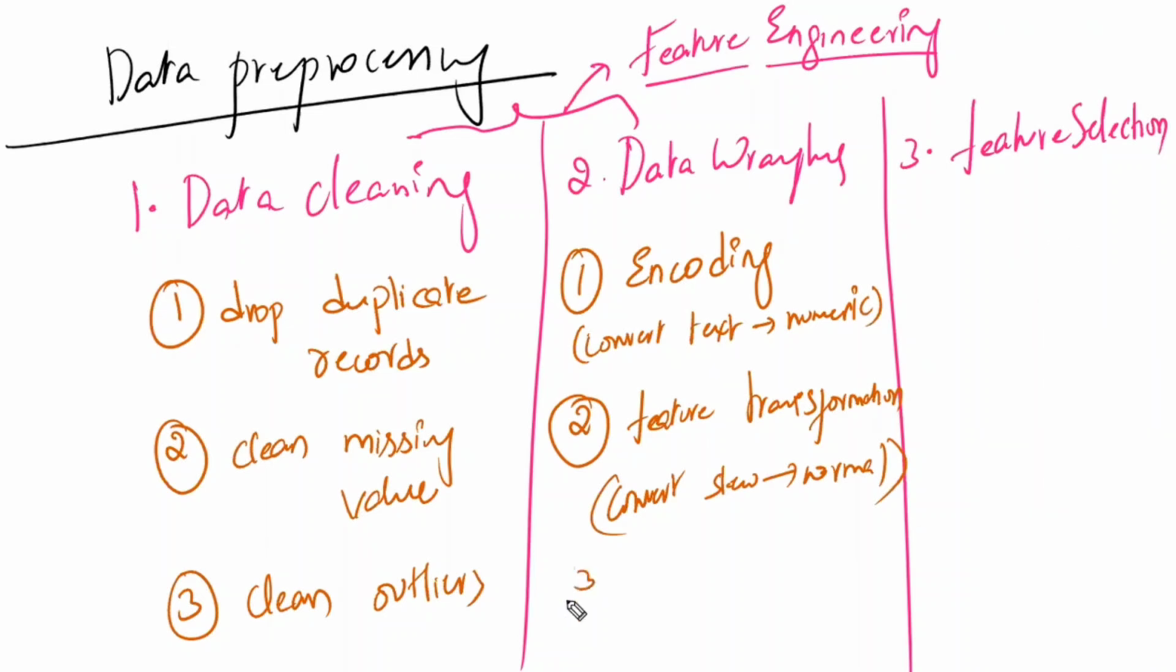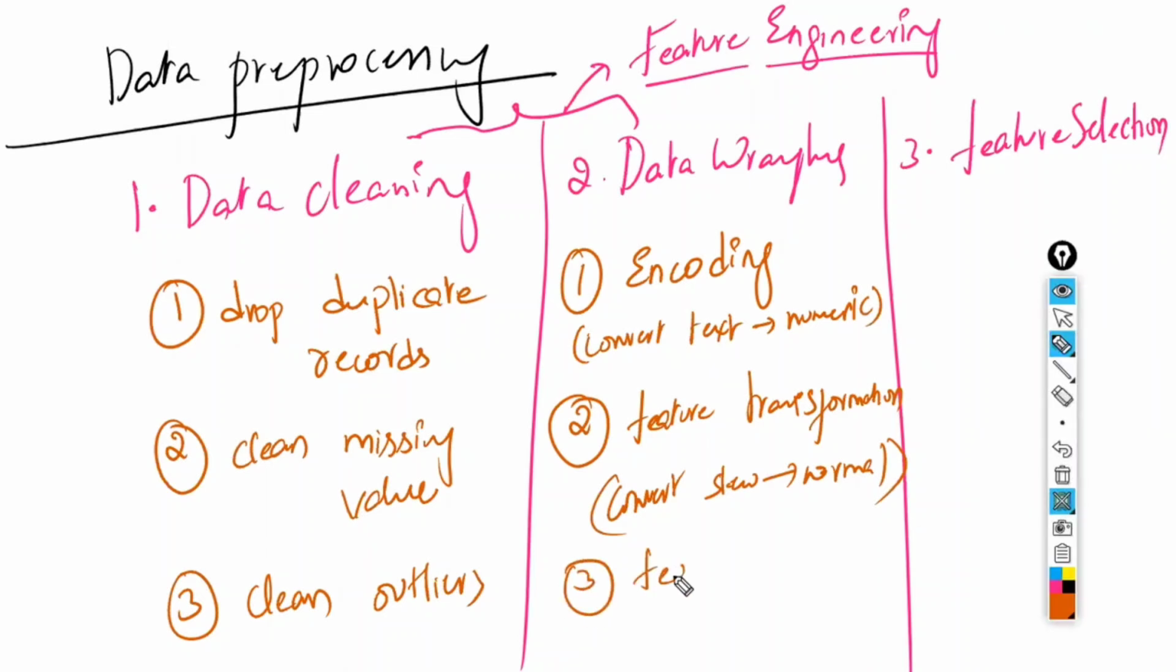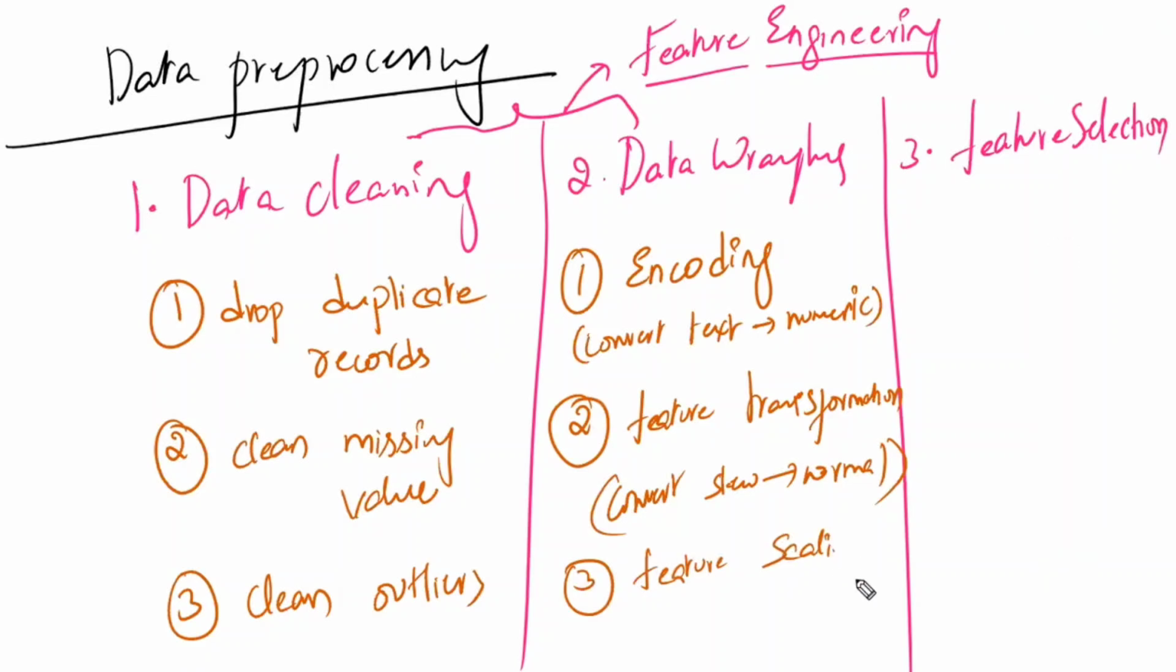Third one, feature scaling. All the data points should be on the same scale. Everyone should be on the same scale. We have to do the scaling, which means all the features should be on the same scale.